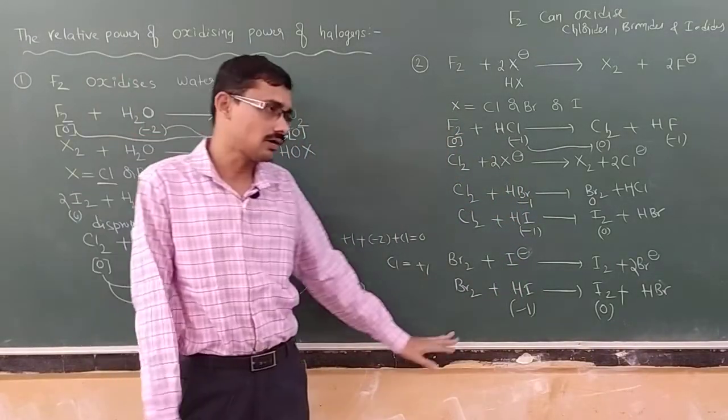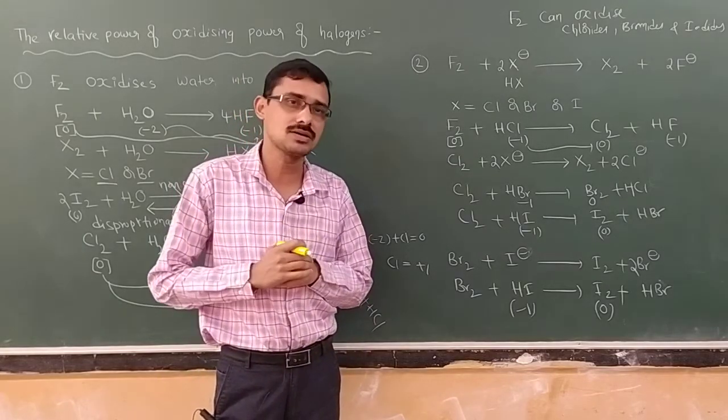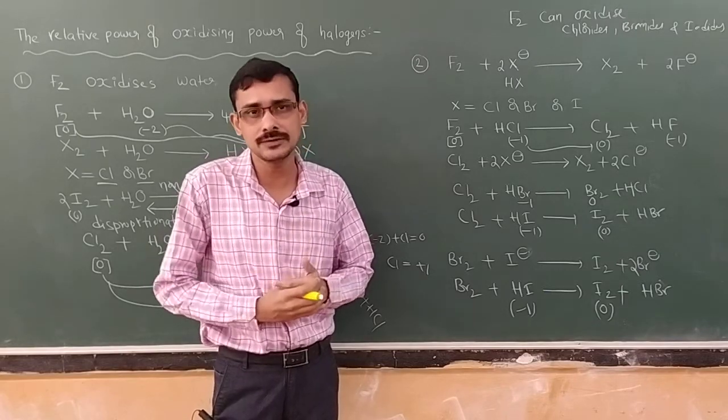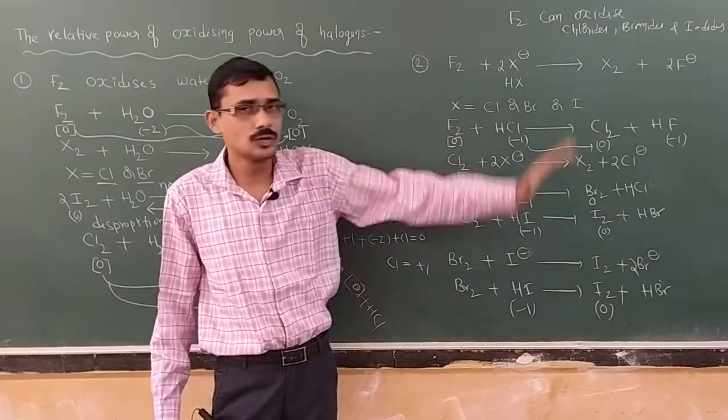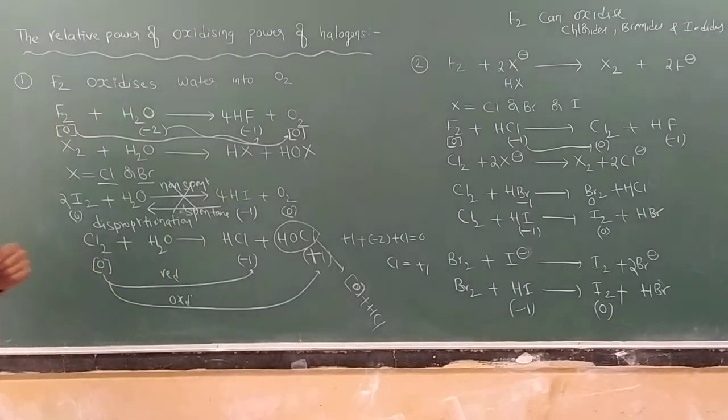But iodine cannot oxidize any type of halide. Importantly, iodine cannot oxidize any type of halogen, because it is the least electronegative when you compare with fluorine, chlorine and bromine here. Very simple concept here, isn't it?